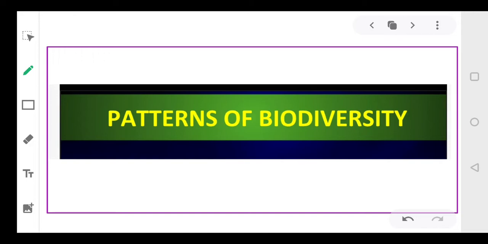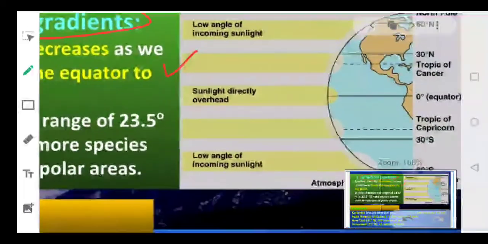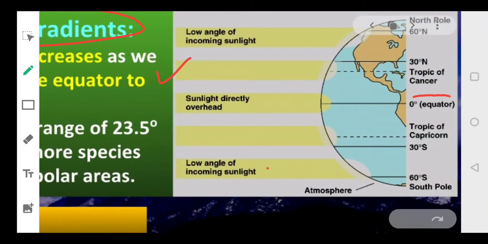Now coming to the patterns of biodiversity. Now basically here we'll be talking about 2 patterns of biodiversity. One is a latitudinal gradient. Okay, latitudinal gradient means the variation that we will observe along the latitude. Latitudes, as you see, this is the equator. Just look at this picture. Just let me magnify this picture. As you can see, this is referred to as a 0 degree equator.